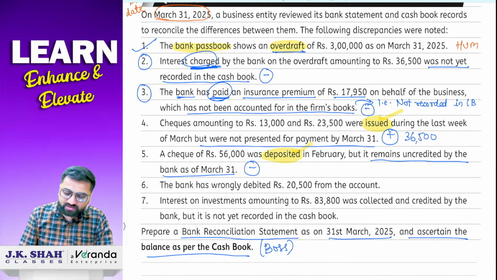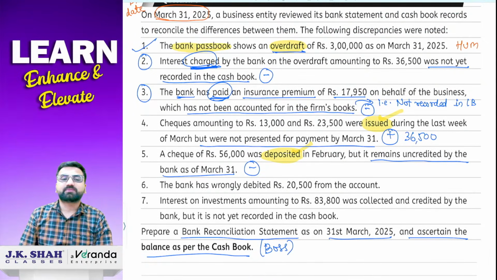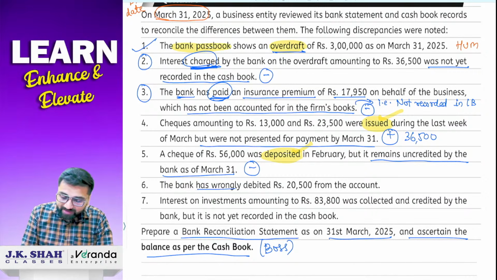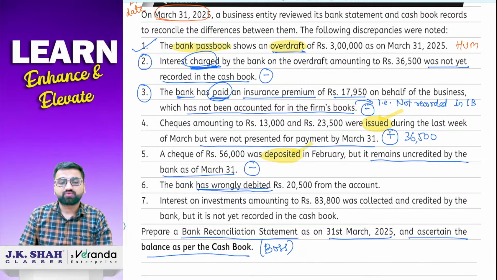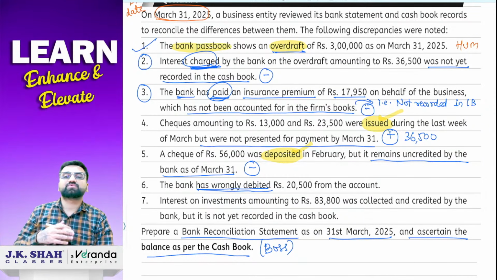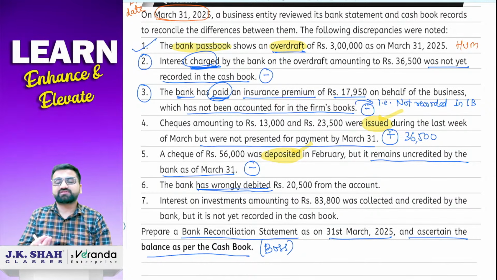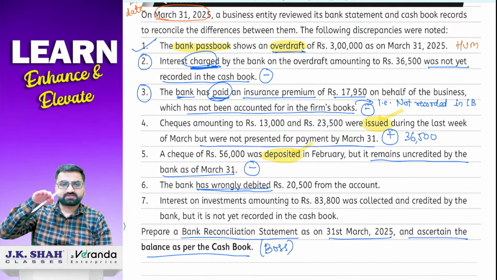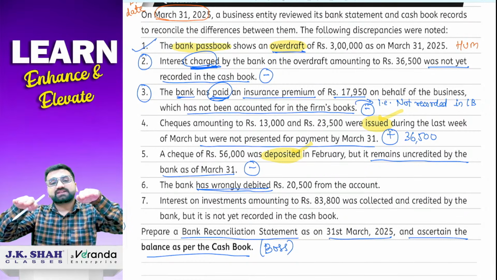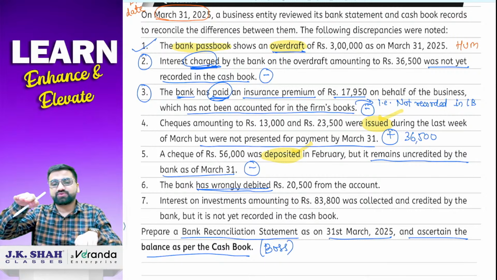The bank has wrongly debited 20,500 from the account. बैंक से मिस्टेक हो गया है, बैंक ने wrongly debit कर दिया है अमाउंट. Now see, bank has made a mistake. So after reading this transaction, दूर दूर तक ये पता चल नहीं रहा है कि कैश बुक ने क्या किया है. तो बेसिकली बेटा यहाँ पे साफ साफ लिखा है ना कि बैंक ने मिस्टेक किया, which means what? Cash book has not done any mistake. So cash book will be on its same place and bank has debited. Debited means balance has been reduced.